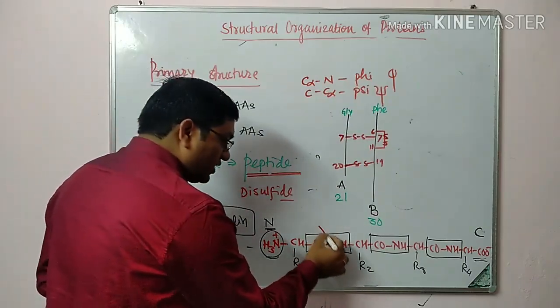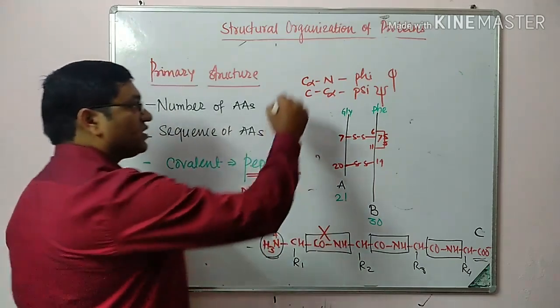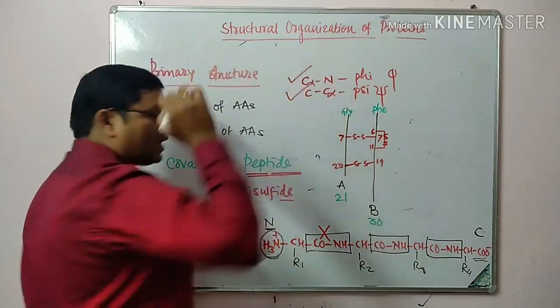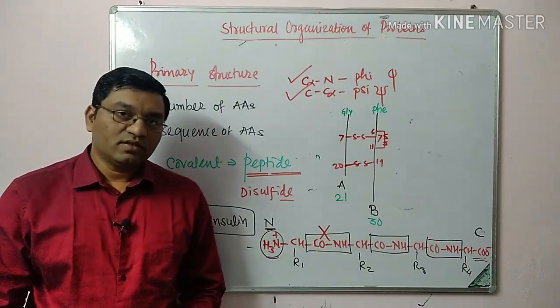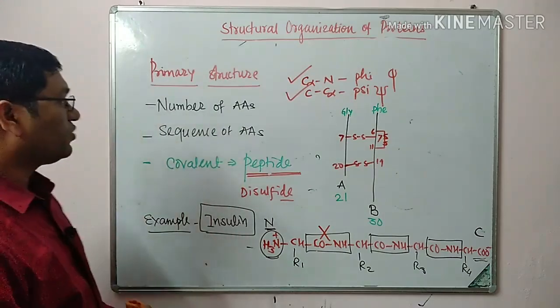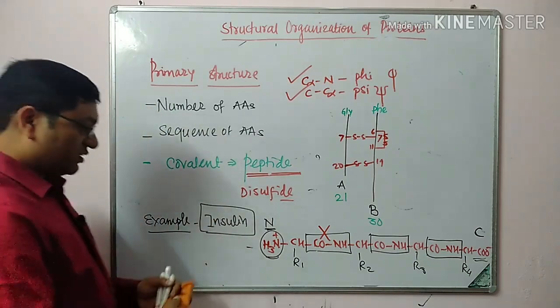There is no rotation along this peptide bond, but rotation is allowed on these angles. So this is about the primary structure of protein, or structural organization of protein into primary structure. Now we'll discuss the secondary structure.